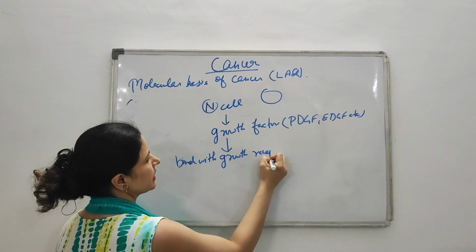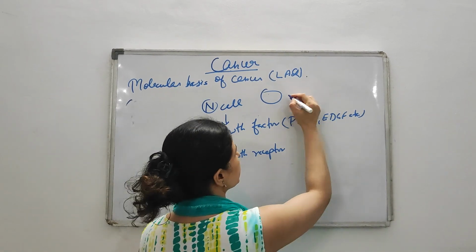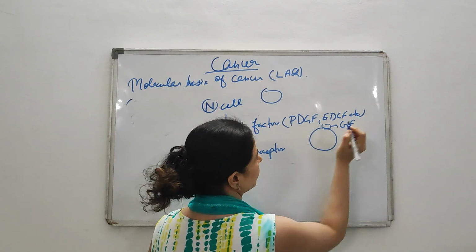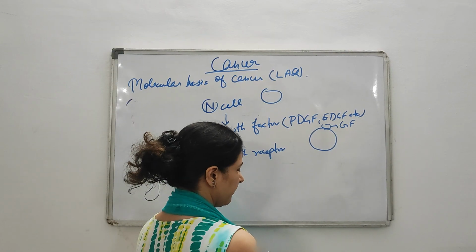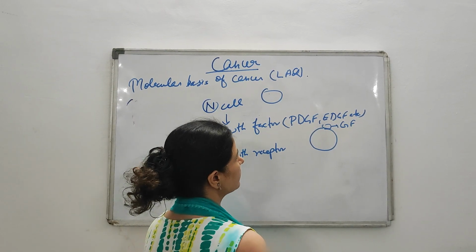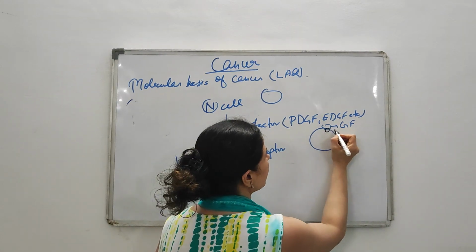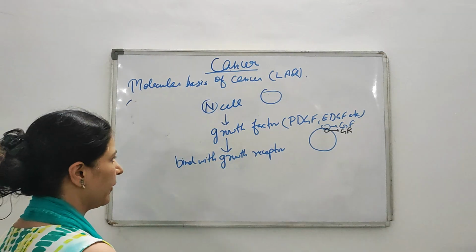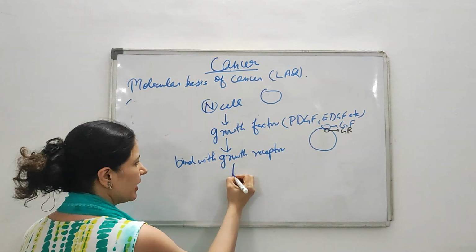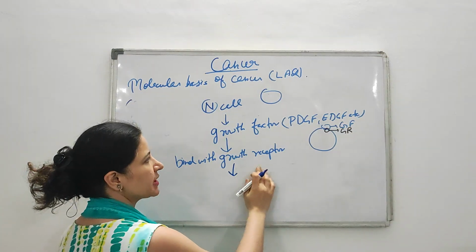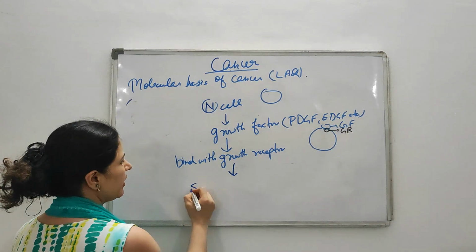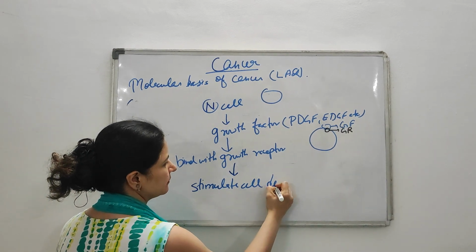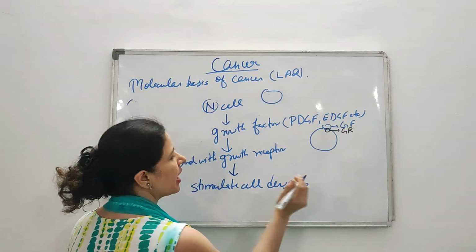Suppose this is your cell, and this growth factor comes and binds with the growth receptor. When the growth factor combines with the growth receptor and this complex forms, it will further, through a cascade of reactions, stimulate the cell division. So this normally occurs in your healthy cell.